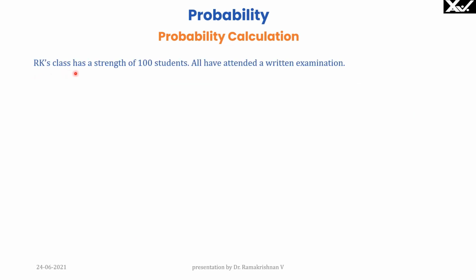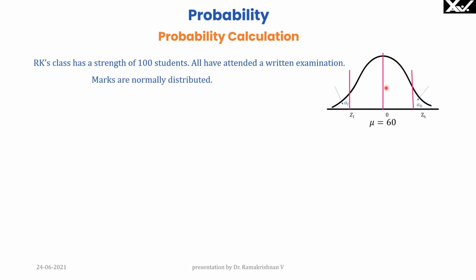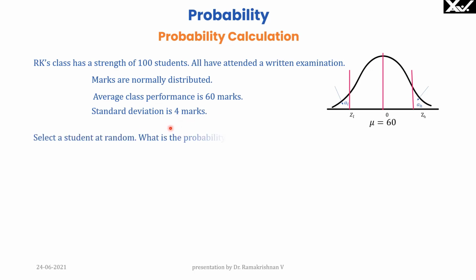We will see one more example. RK's class has a strength of 100 students. All have attended a written examination. The marks are normally distributed. You can see it here. Average performance is 60 marks. Standard deviation is 4 marks.